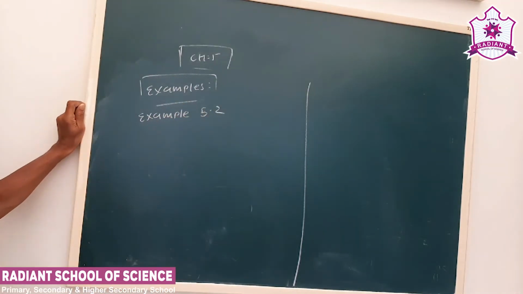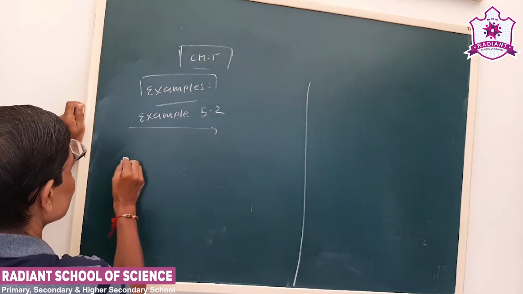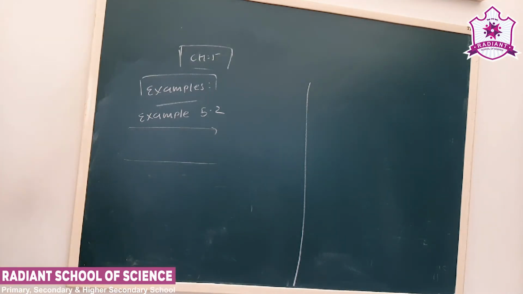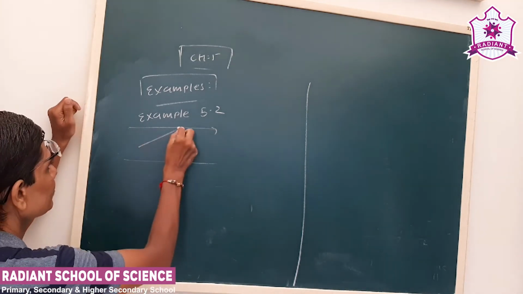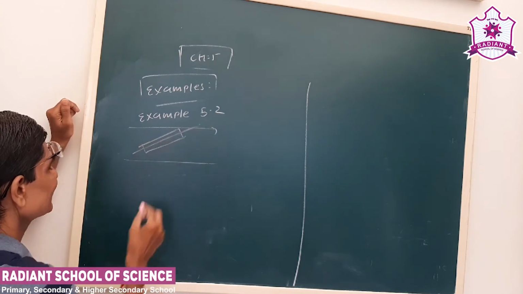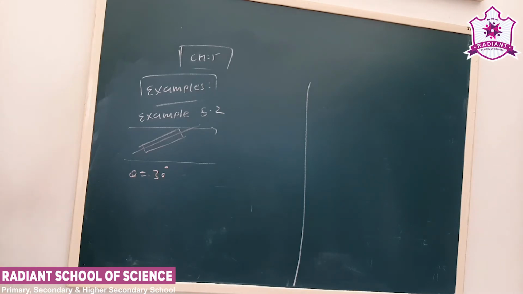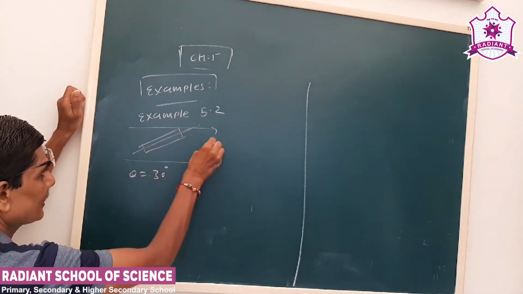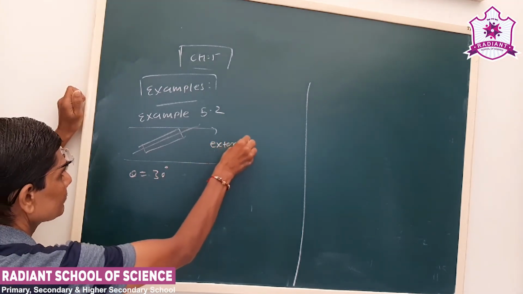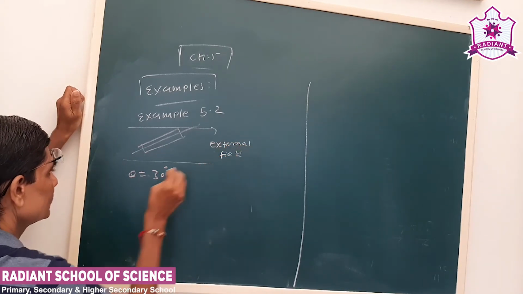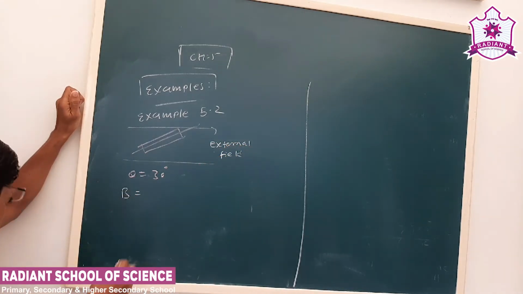Okay, now see, the question is that a short bar magnet is placed with its axis at 30 degrees. Okay, theta is given as 30 degrees, with the magnetic field, the external field. See, the magnetic field given is 800 Gauss.